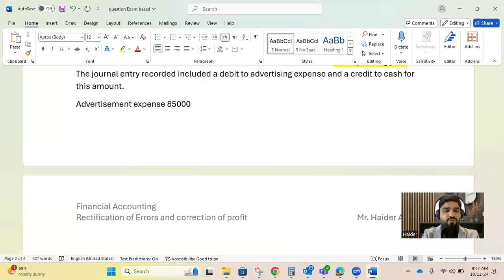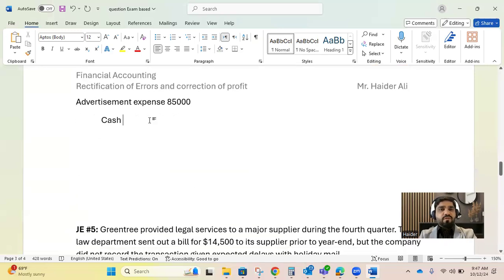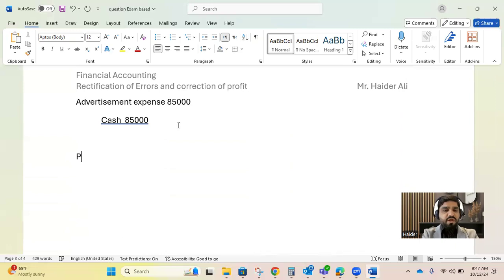That cash was an outflow, so the cash account was credited by 85,000. So this was the wrong entry he made. Instead, he should have recorded prepaid advertisement expense.